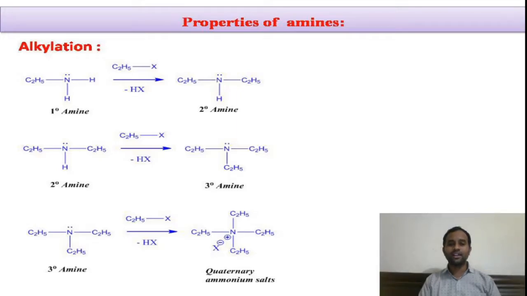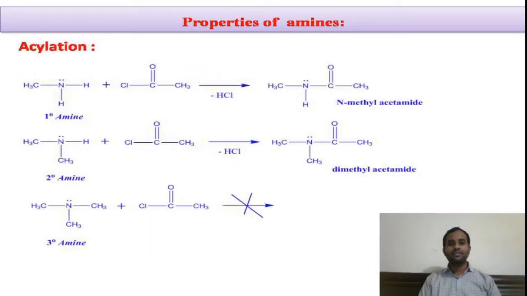Finally, this triethylamine will also undergo alkylation to give quaternary ammonium salts. Right? In this way, the primary amine will undergo alkylation to give secondary amine, tertiary amine, as well as quaternary ammonium salts.